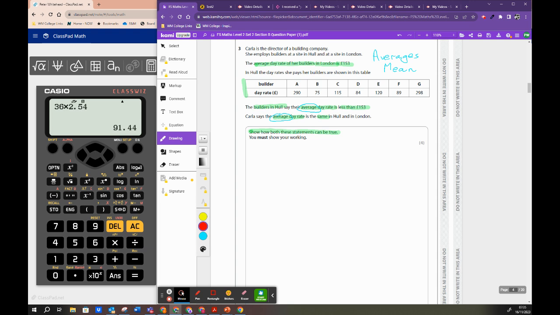So to calculate the mean, this is Hull, isn't it? I've got to add all of these numbers up, 290 plus 75, and then divide by how many there are. So how many are there? 1, 2, 3, 4, 5, 6, 7. Divide by 7.